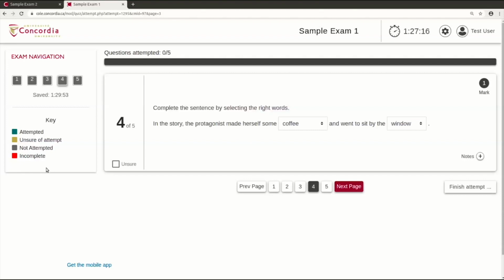You have the regular COLE exam controls available to mark a question as unsure if you would like to return to it later. You can see how many points or marks a question is worth in the top right.